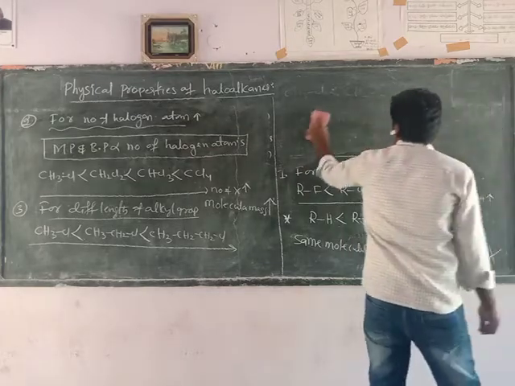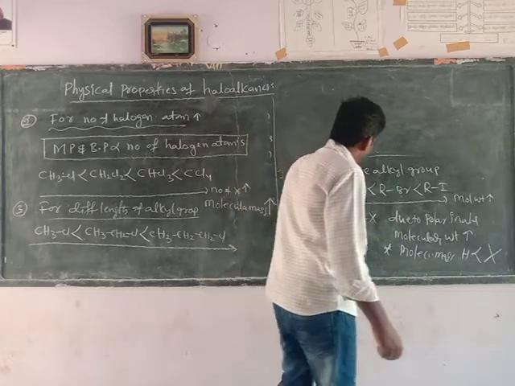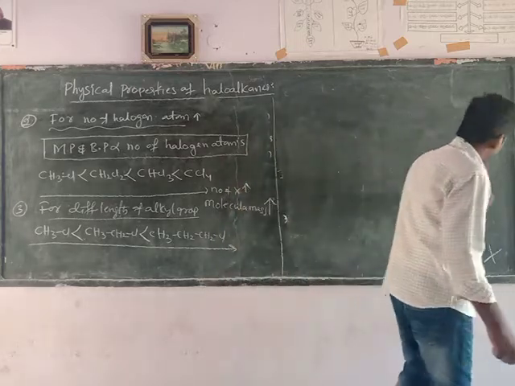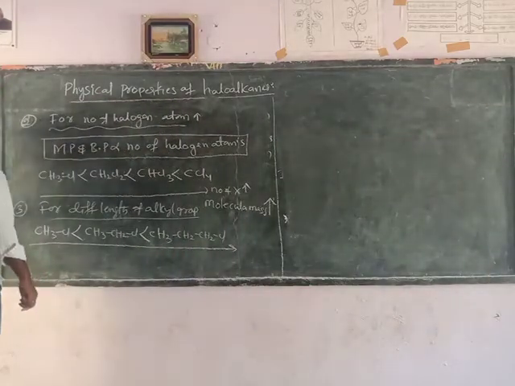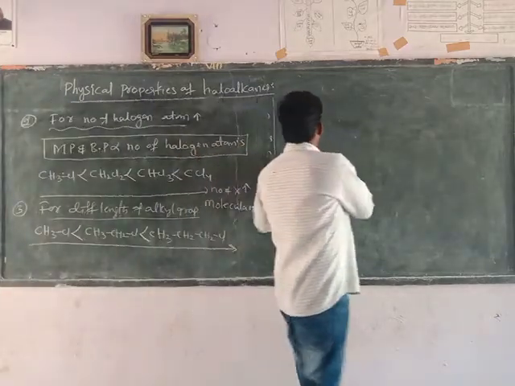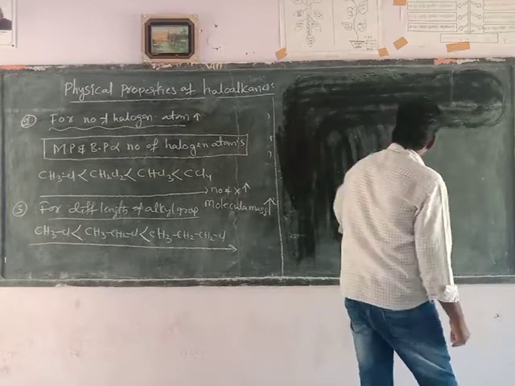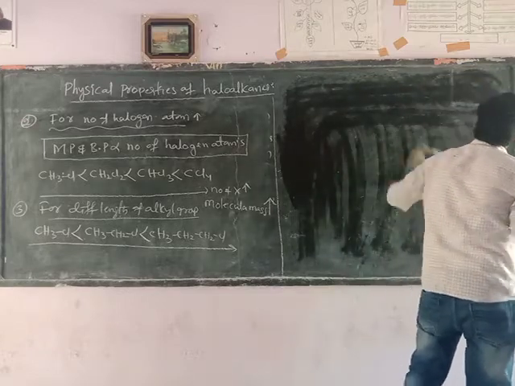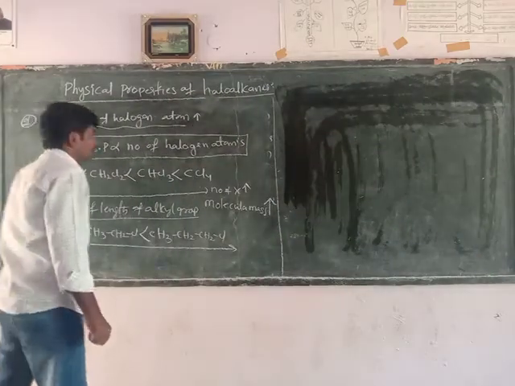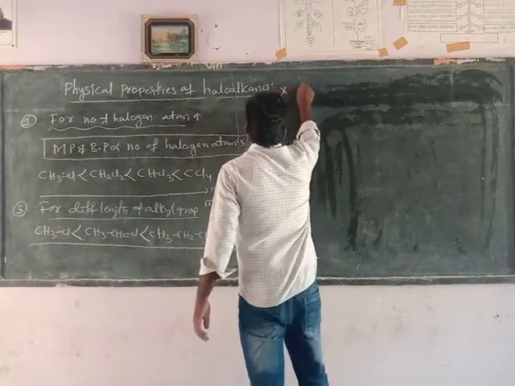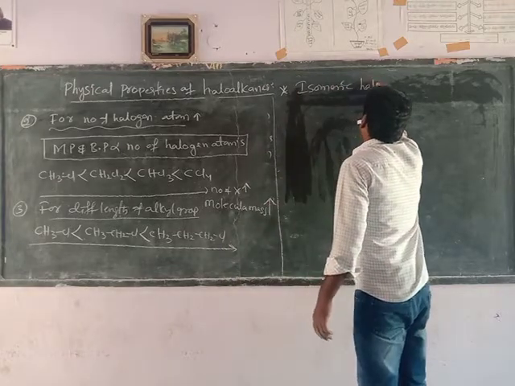Next, melting point and boiling point for isomeric halogen derivatives, that is, isomeric halo compounds.